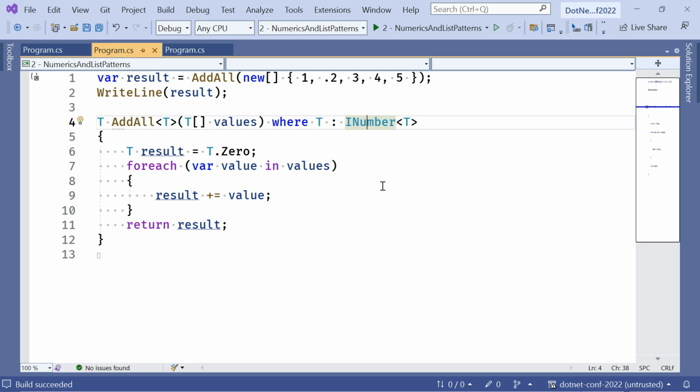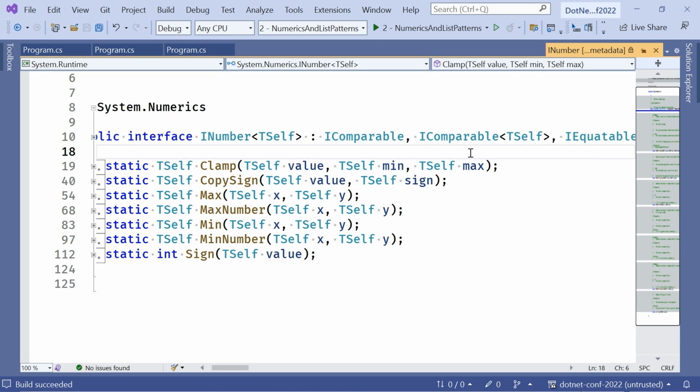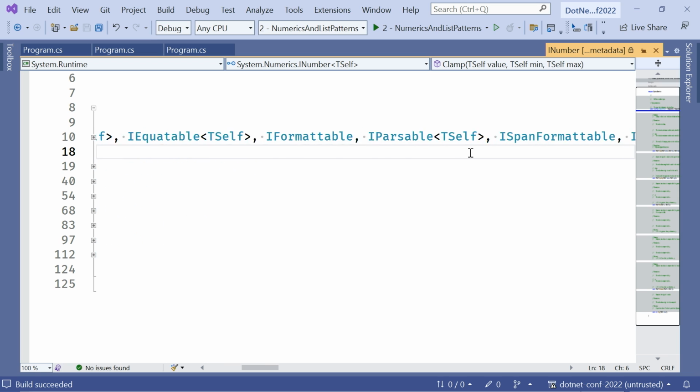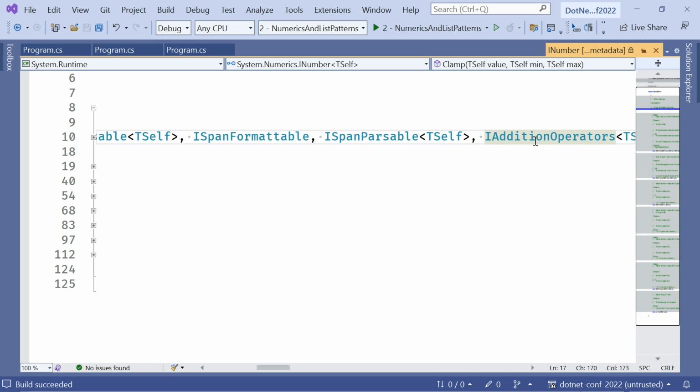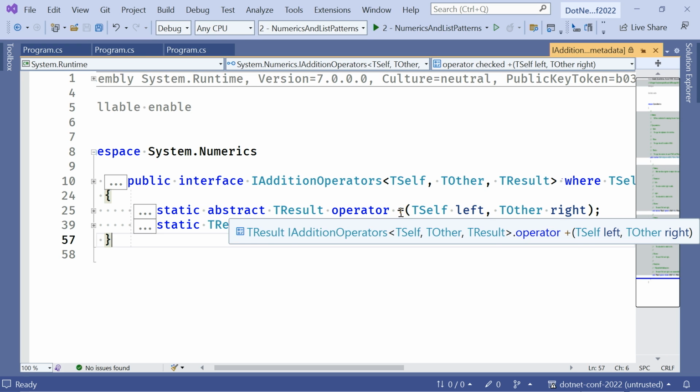Right. So let me go to definition on this INumber type, and we'll see what this has. And this has static members, and interestingly, if you get to how this is implemented, they're just static members. They are default interface members as well. They have default implementations, but this INumber brings in a whole ton of interfaces. Look at all those interfaces. Yeah, there's all sorts of things, including that IAdditionOperators that we looked at before. If I were to F12 on that, you see that this has a static abstract operator. Yes. Right. Because of plus.